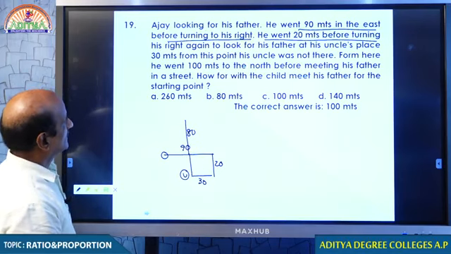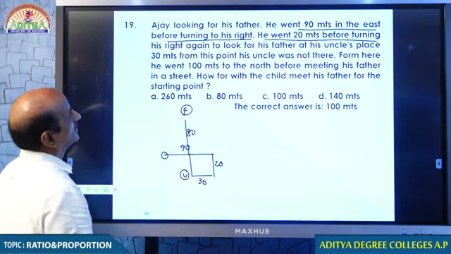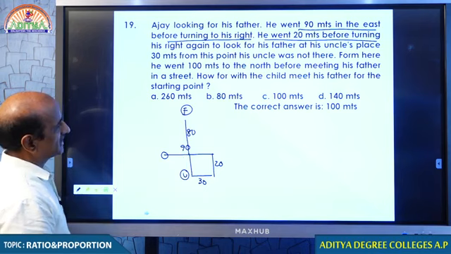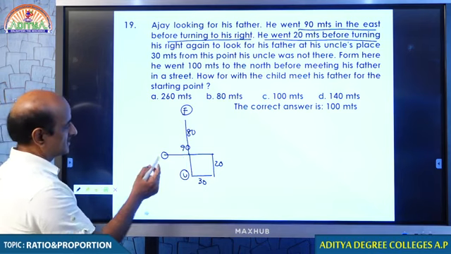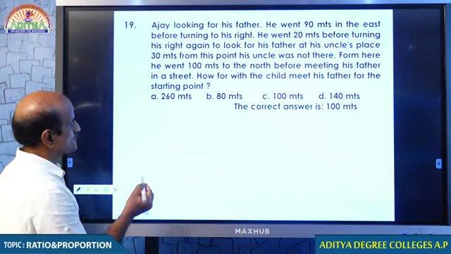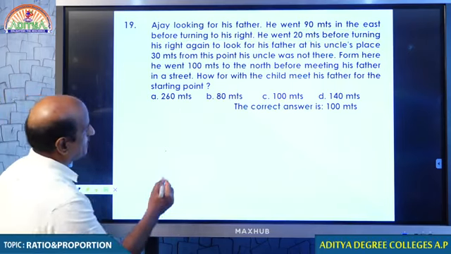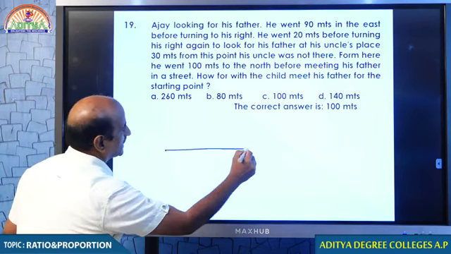Before meeting his father in a street, he finds his father over here. How far did the child meet his father from the starting point? You are asking from this point. Wait student, let me come again. What is this starting point? Tell me. He went 90 meters.